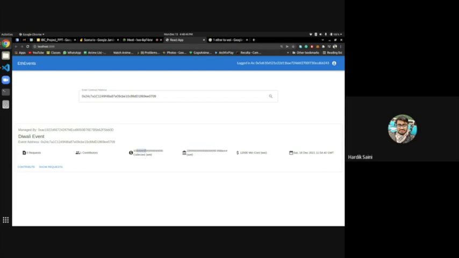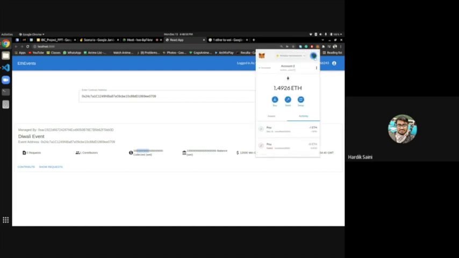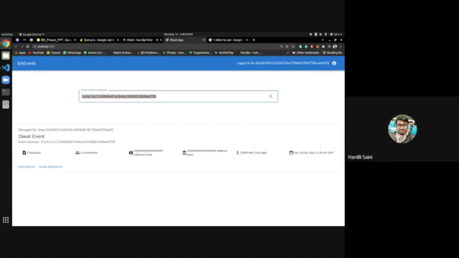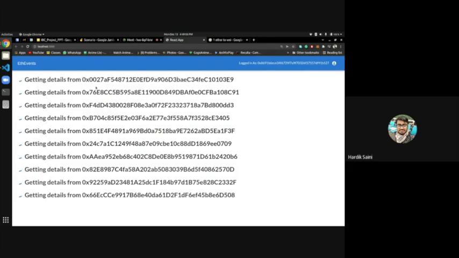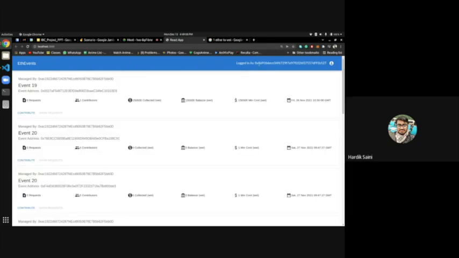So balance is right now equal to collected because we haven't spent anything. Okay, similarly I will do this thing for account 2 and account 3 and account 4. So I will go to account 3, and first let me copy this address. I will go to account 3, then refresh this website. As you can see, it's 0x869.